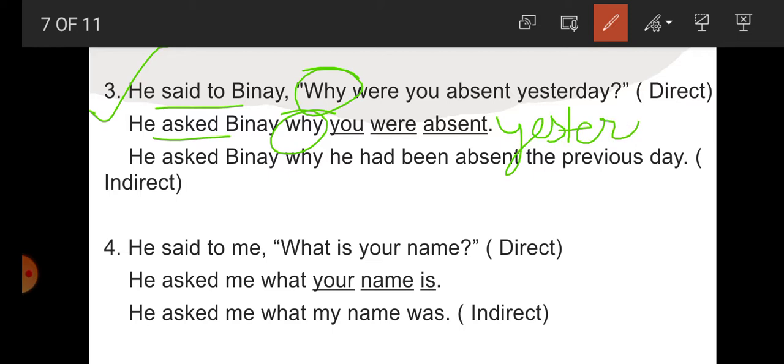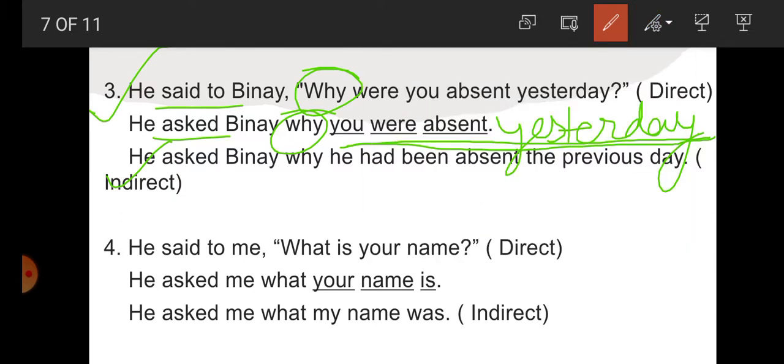This is left here. How do we write it in assertive? You were absent yesterday. We change it into an assertive sentence. Now students, next step, write it into indirect speech.